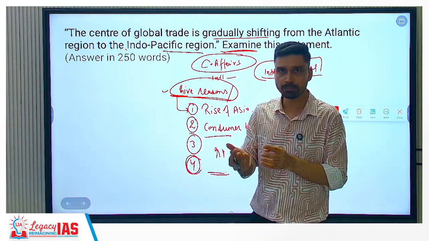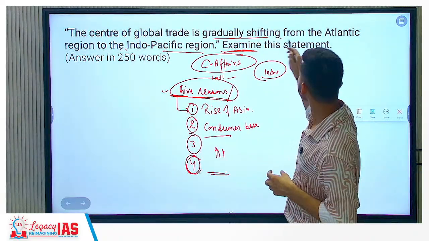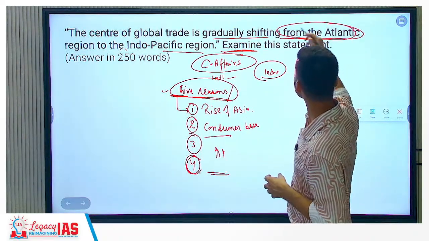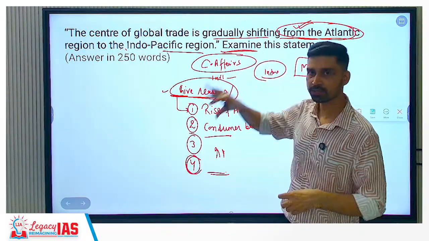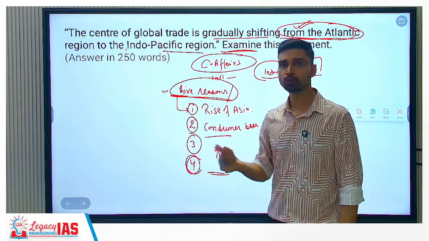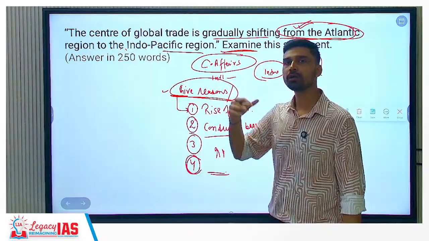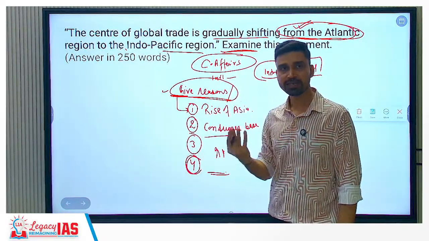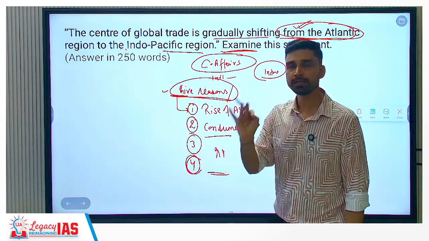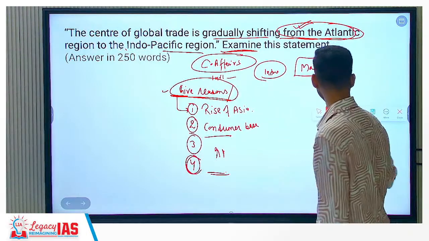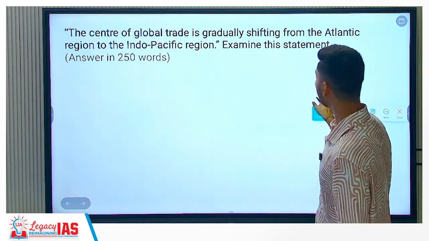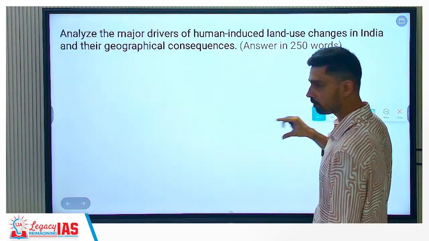Energy products, for example, and that's why Atlantic still has a significant role to play as far as global maritime trade is concerned. In the coming decades also, it would remain, maybe not the major center, but still an important center of global trade. That's how we could have concluded this particular answer. So that's how we can bring in all the aspects.